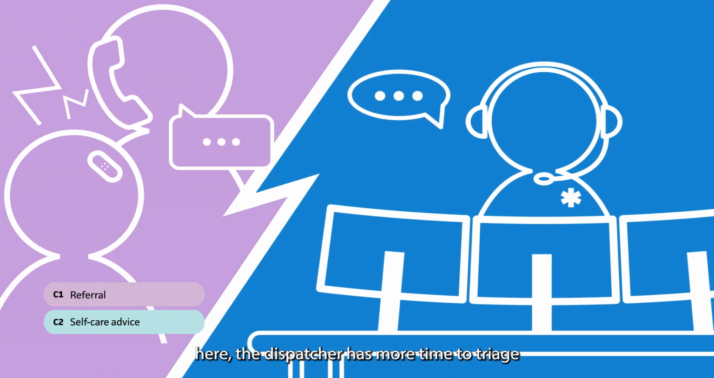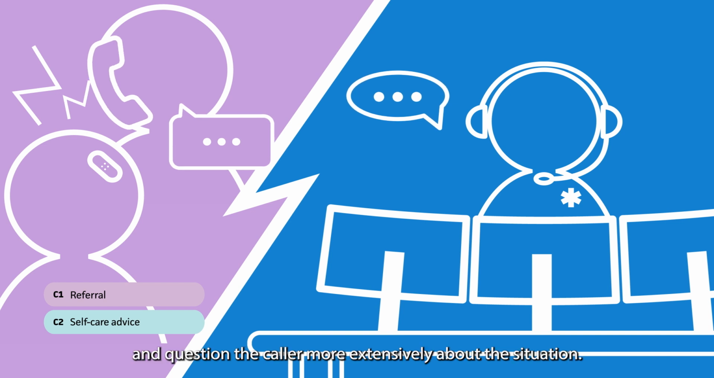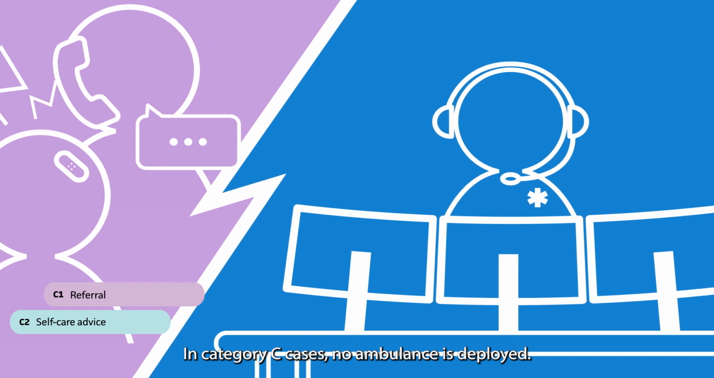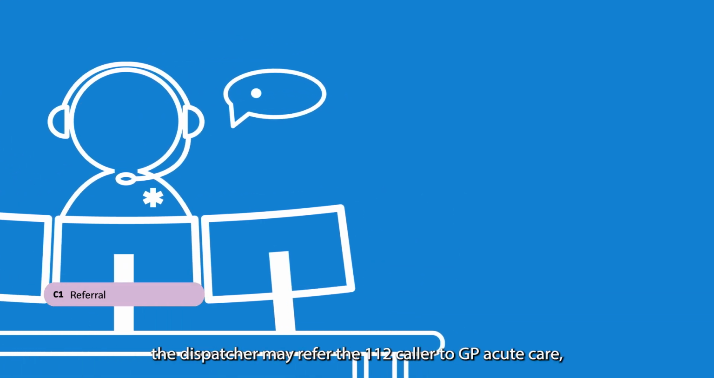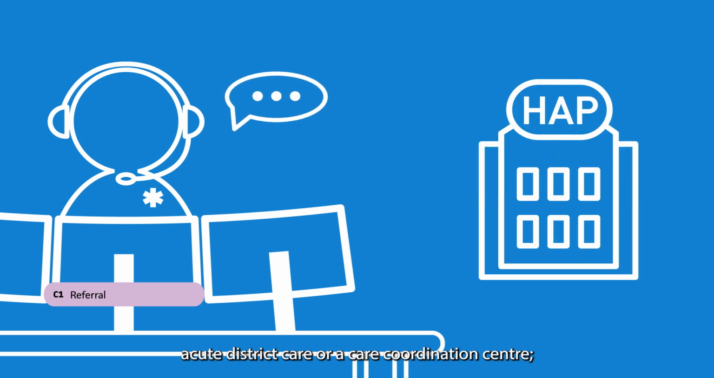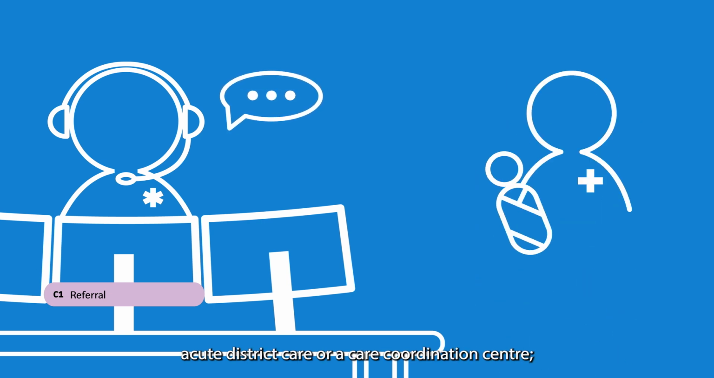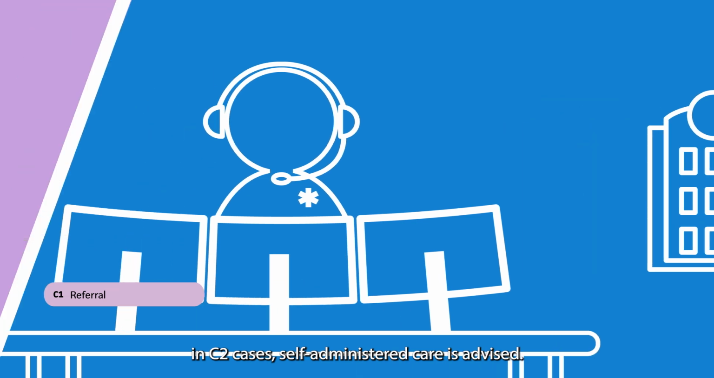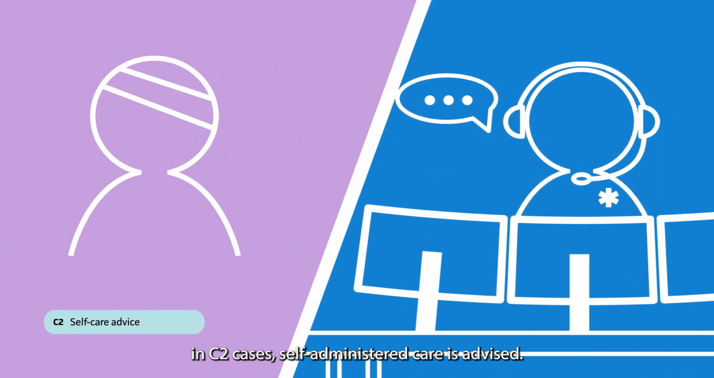Here, the dispatcher has more time to triage and question the caller more extensively about the situation. In Category C cases, no ambulance is deployed. In the C1 category, the dispatcher may refer the 112 caller to GP acute care, acute district care, or a care coordination center. In C2 cases, self-administered care is advised.